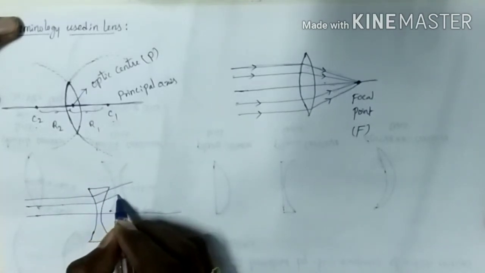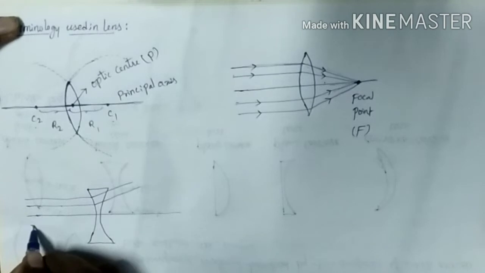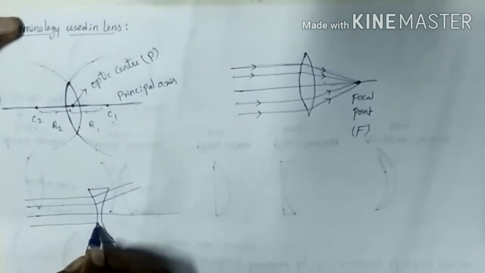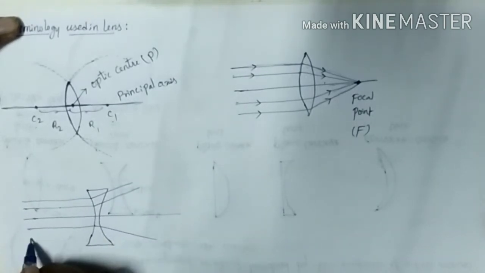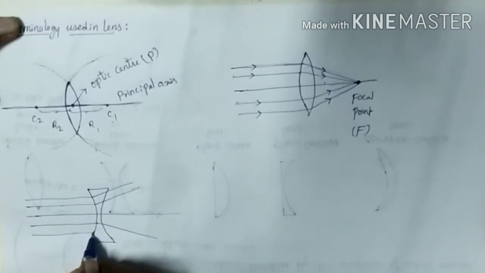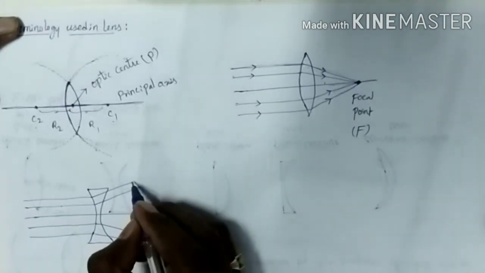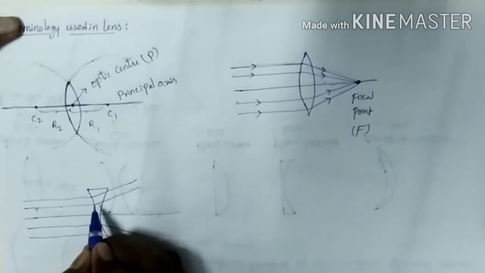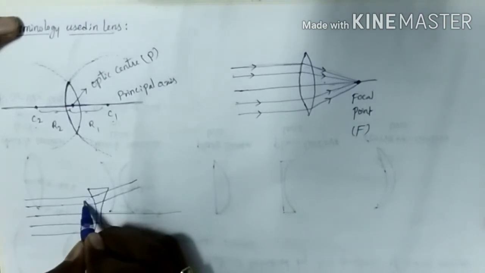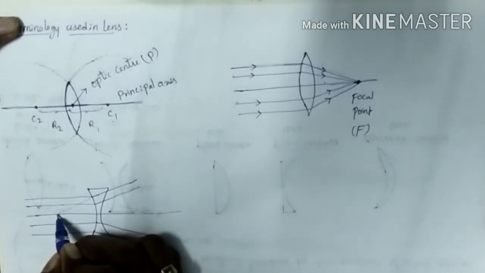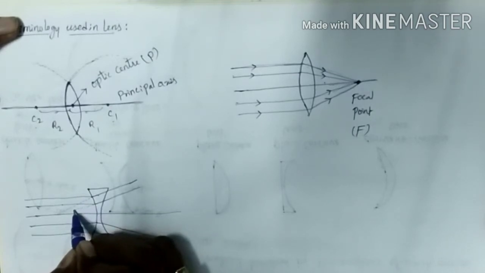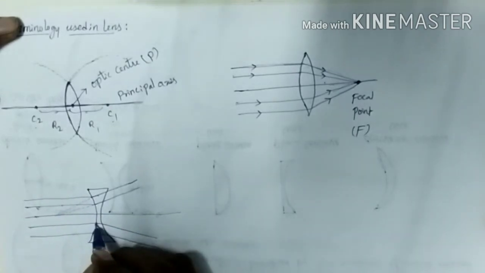The refracted rays go away. In the last class only we learned that. When we extend these refracted rays backward, all of them touch at one point.